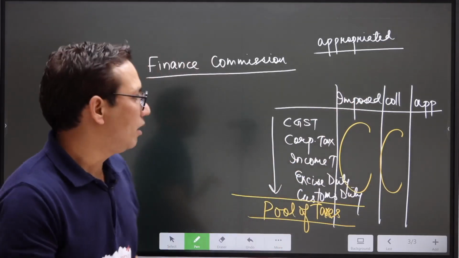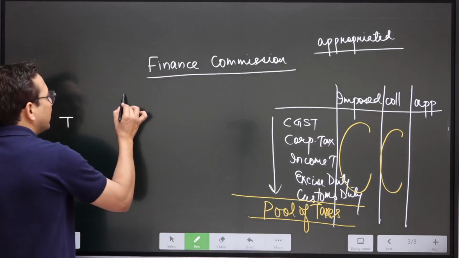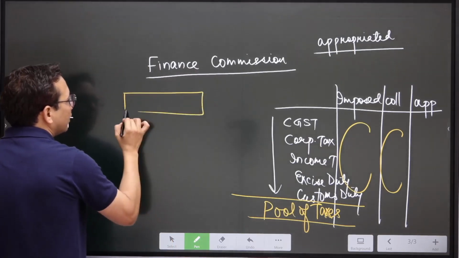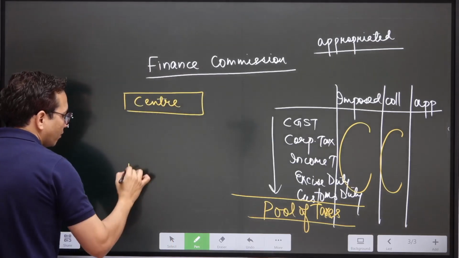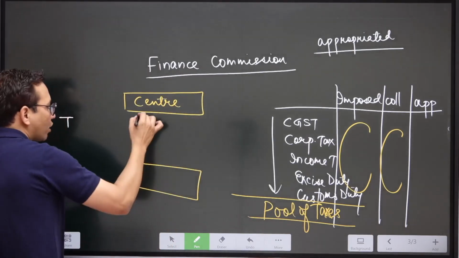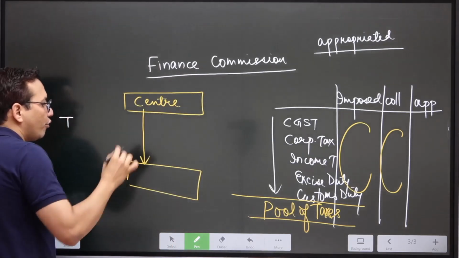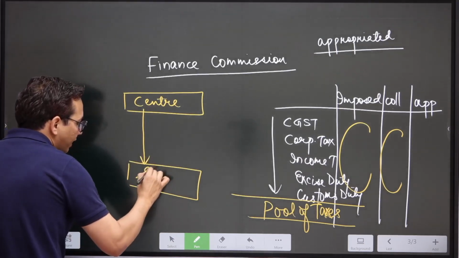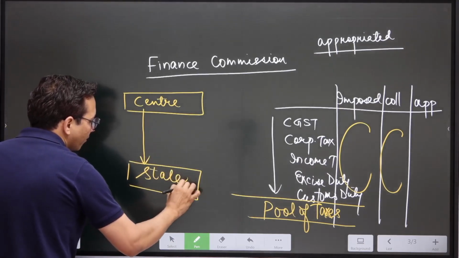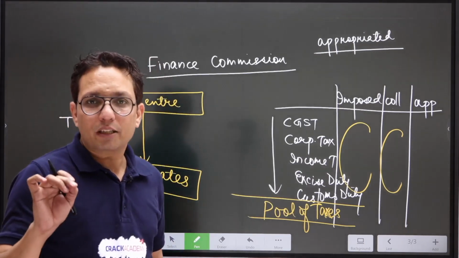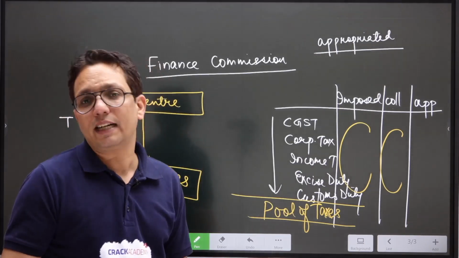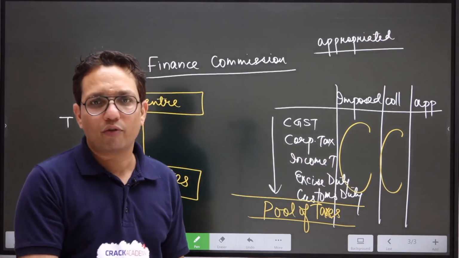It's possible because whatever money the center is collecting, a part of that money would flow from center to the states. But if we leave it to the discretion of center on how much money would be transferred to the state, center would say, I won't even transfer 1 rupee.